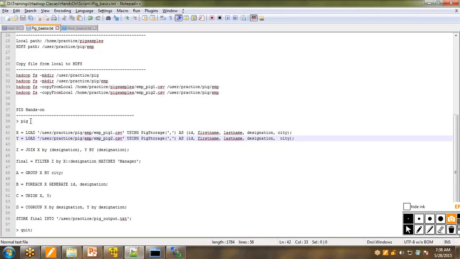And now you can see it. You are unioning the X and Y here. Union again doesn't do any filtering. It just clubs the two datasets one after the other. And we are also co-grouping it.